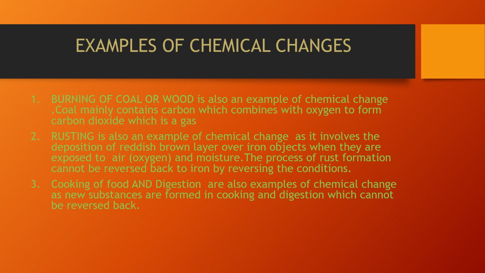The second example which the book covers under chemical changes is rusting. Rusting is also an example of chemical change, as it involves the deposition of a reddish brown layer over iron objects when they are exposed to air, that is oxygen and moisture. The process of rust formation cannot be reversed back to the iron by reversing the conditions. The third example is cooking of food and digestion. They are also examples of chemical change, as new substances are formed in cooking and digestion which cannot be reversed back.